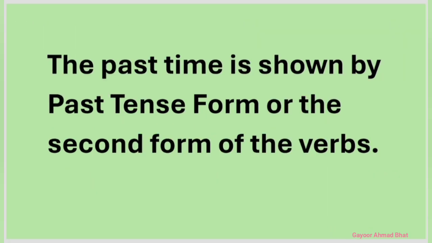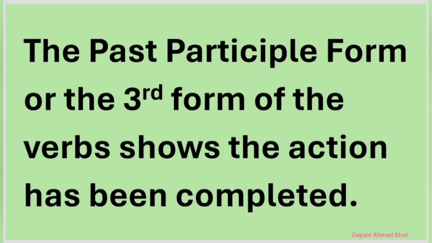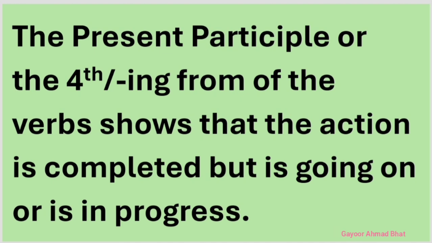Then if we are talking about the past time, we do so in the past tense and therefore use a past tense form or second form of the verb. Yet again, if we want to say that the action referred to by the verb is complete, then we use the past participle form or the third form. And if the action is not complete, that is, if it is in progress or going on, then we use the present participle or the ing form of the verb.